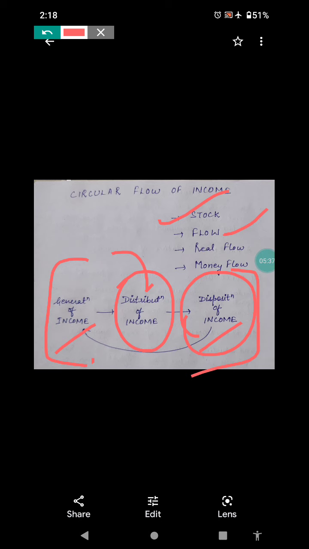Okay, so this was the real flow, that is, the flow of factor services from households to firms, and the corresponding flow of goods and services from firms to households. So this is the real flow. In the barter system, the exchange of goods and services was very difficult.